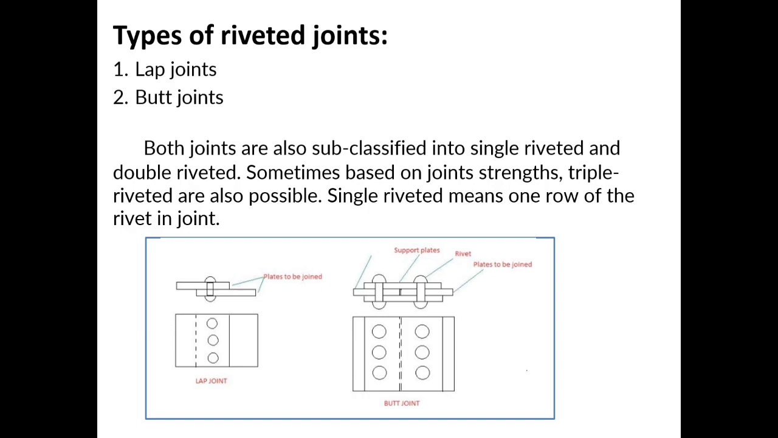Single riveted means one row of rivets in the joint. Lap joint, plates to be joined with rivet. Next one, butt joint. This has two support plates, rivet, plates to be joined. This is lap joint, this is butt joint.